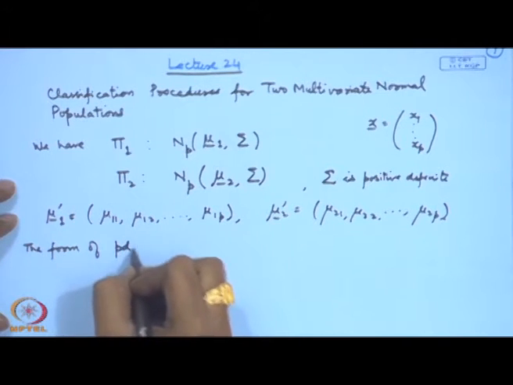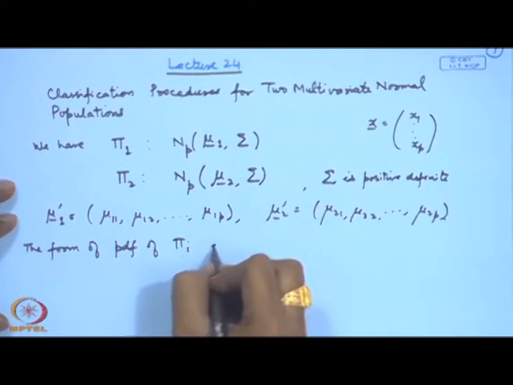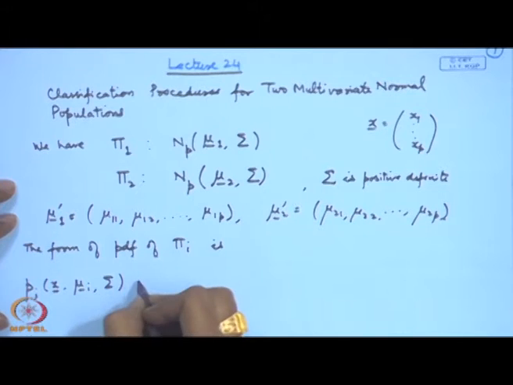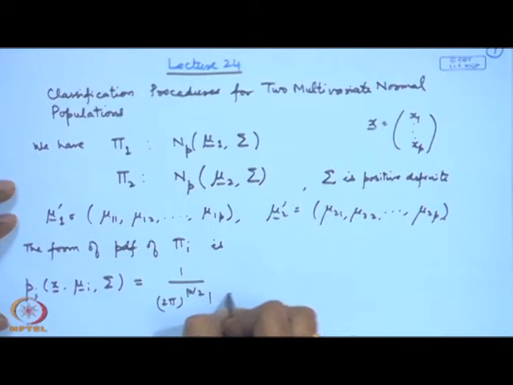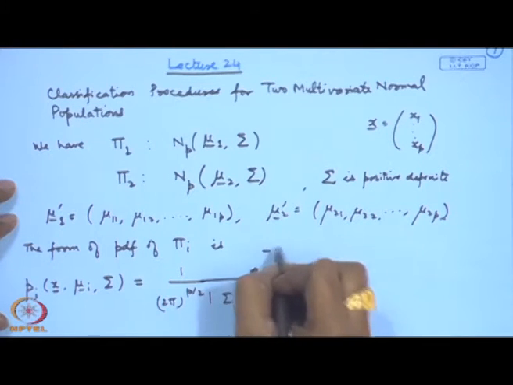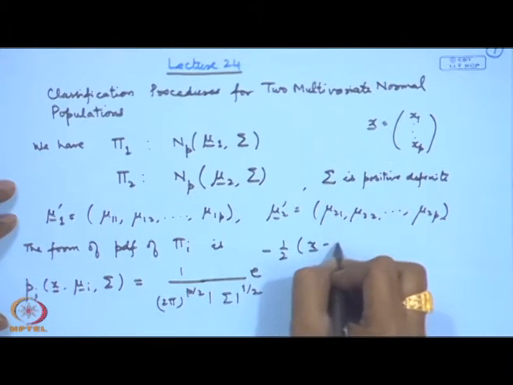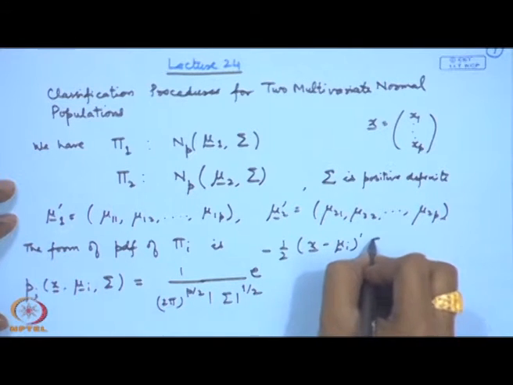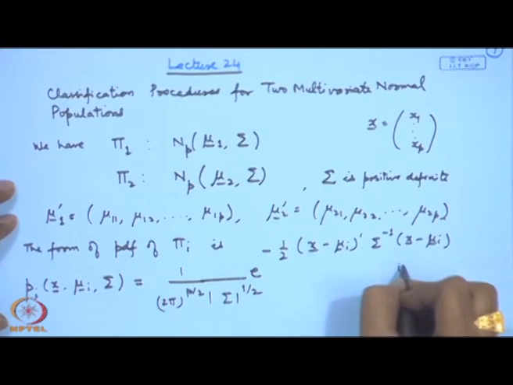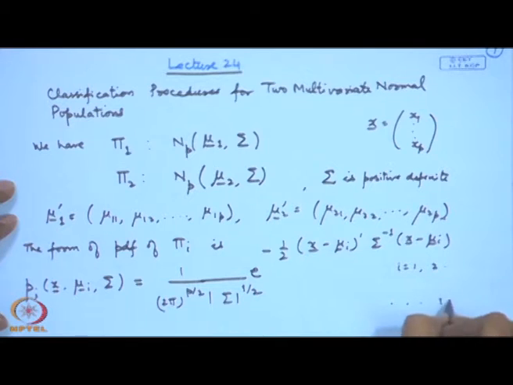The form of the PDF of pi i, so let us say p of x given mu i, sigma, is 1 by 2 pi to the power p by 2, determinant of sigma to the power half. Then we have in the exponent minus 1 by 2 x minus mu i prime sigma inverse x minus mu i, for i equal to 1, 2. Let me call it equation number 1.